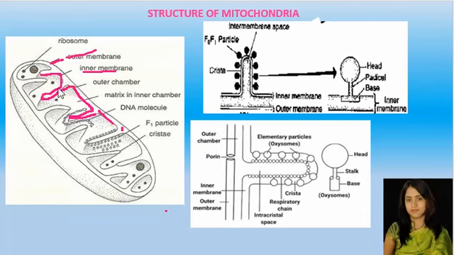perimitochondrial space. What is the perimitochondrial space? There is a space between the outer membrane and inner membrane. Here you can see this is the space between the outer membrane and inner membrane. So this space is known as perimitochondrial space or outer compartment. And the inner membrane has another compartment, also known as the inner chamber. Another name for this is matrix or stroma. This is matrix or stroma.